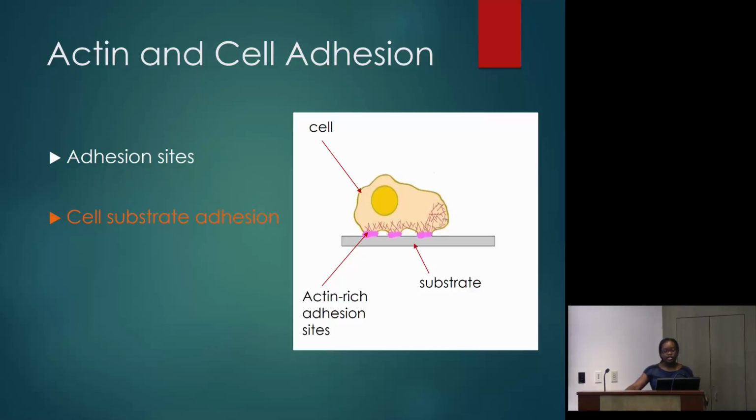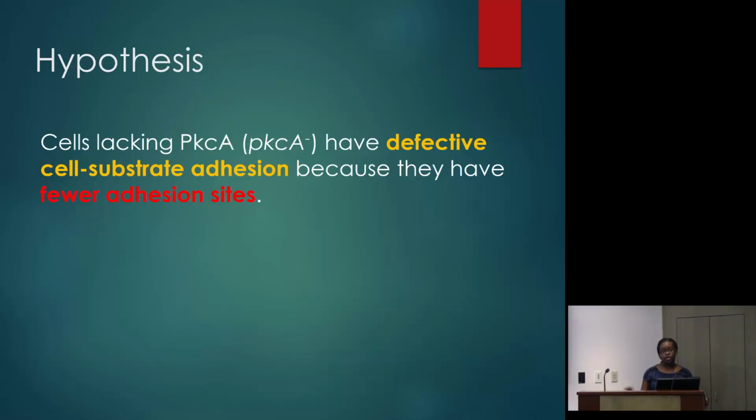So when the cell lacks these adhesion sites, it affects their ability to adhere to the substrate, which brings me to my hypothesis. Cells lacking PkcA, PkcA-, have defective cell-substrate adhesion because they have fewer adhesion sites.